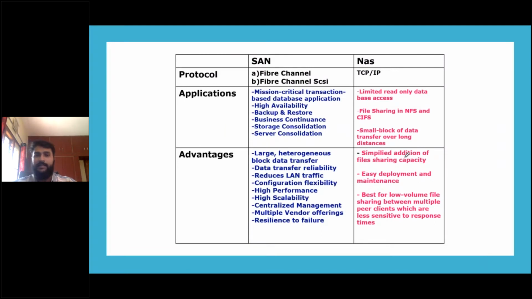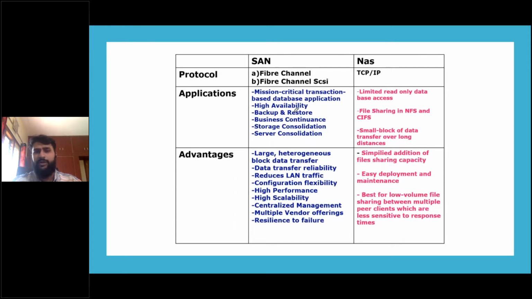The difference between SAN and NAS: SAN is for mission critical transaction based database applications. So for example, in the company that I work for, Cerner, our clients are basically hospitals, right? We provide them access to our data centers and infrastructure, where they store the information of patients, very critical information. When a doctor is going into an operation, he'll be able to access all his data stored in our data centers. So it is very mission critical. Let's say he's going into an operation and he doesn't have the data, someone could lose their life. It is that mission critical.